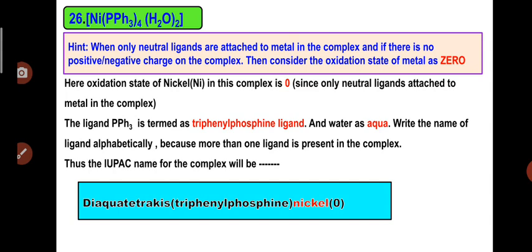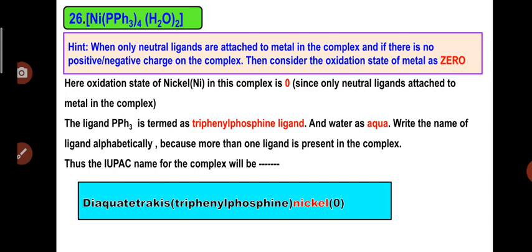Next, Ni(PPh3)4(H2O)2. Now again PPh3 and water are both neutral ligands, and this PPh3 is termed triphenyl phosphine. For those ligands which already have prefixes like di and tri, we have another terminology for nomenclature. When these kinds of ligands which already have prefixes di and tri are present in 2 number, then use bis. If these ligands are present in 3 number, use tris. When these ligands consisting of the prefixes di, tri are present in 4 number, then use the term tetrakis.